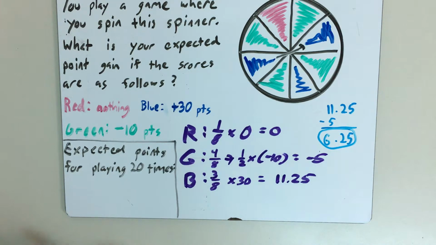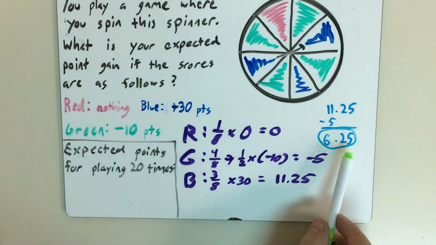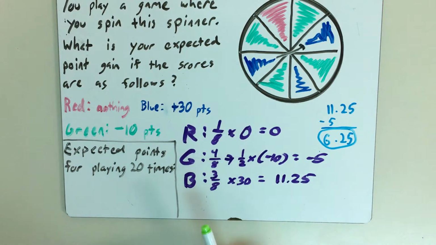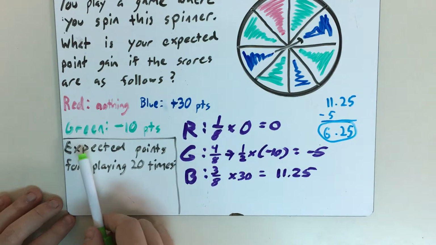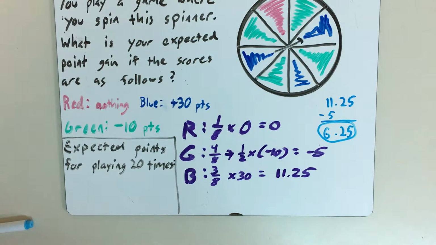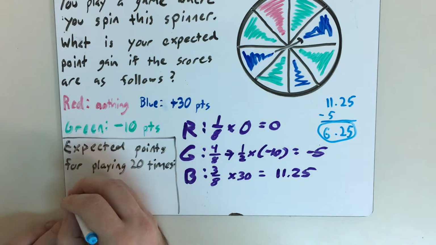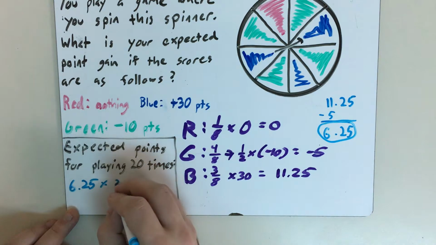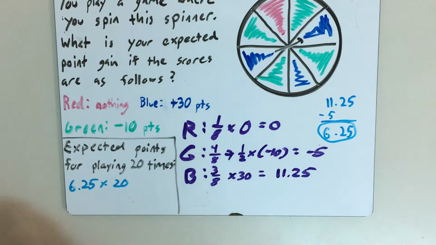But when we talk about an extrapolation, that's essentially asking, what if we did this over and over and over again a certain number of times? And I've asked here the expected points for playing 20 times, and the way to find this is very simple. Once we've found that expected value for the game or whatever situation the problem talks about, and we need to extrapolate it into playing 20 times or 100 times or something like that, all we're going to do is take that expected value and multiply it by the number of times we're playing the game.